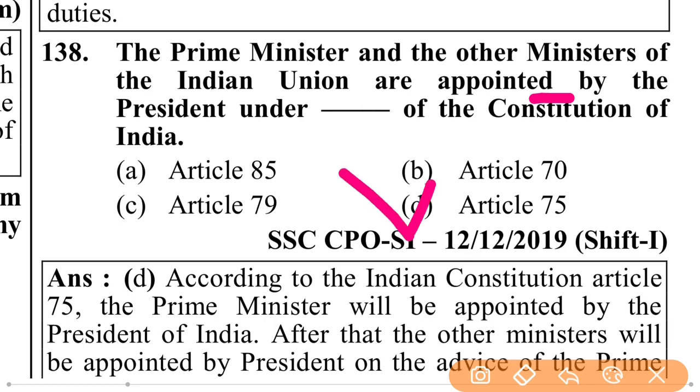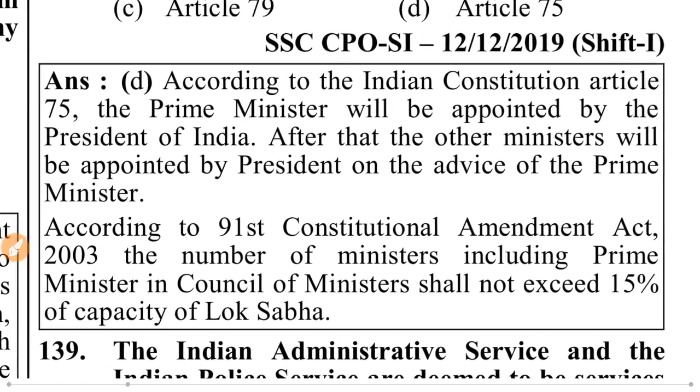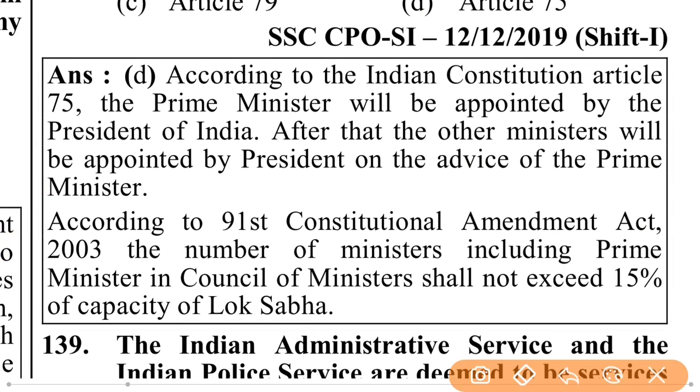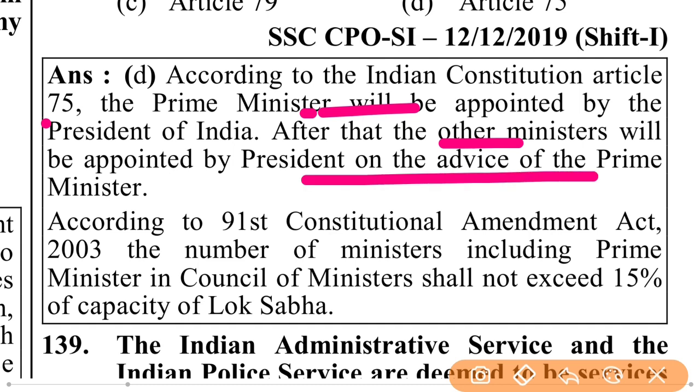Article 75. According to the Indian Constitution, Article 75, the Prime Minister will be appointed by the President of India. After that, the other ministers will be appointed by the President on the advice of the Prime Minister.